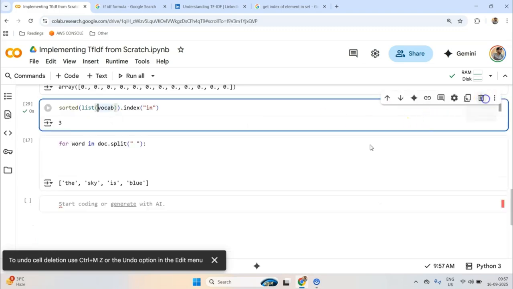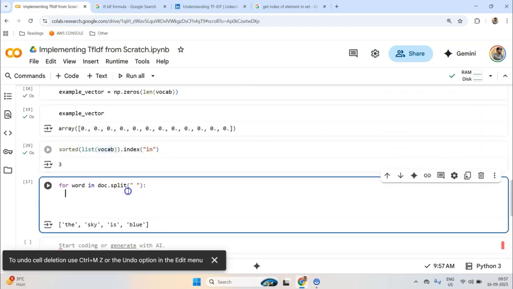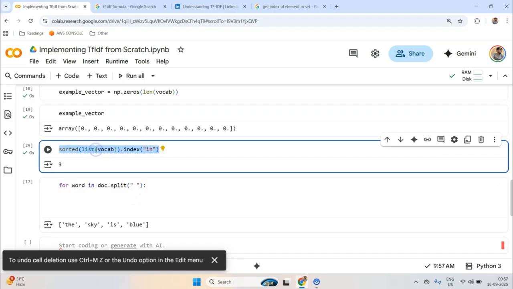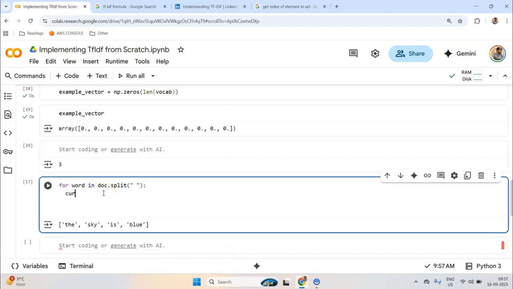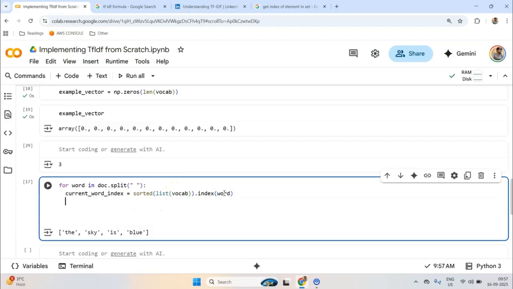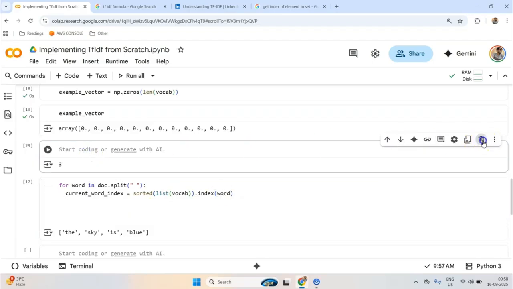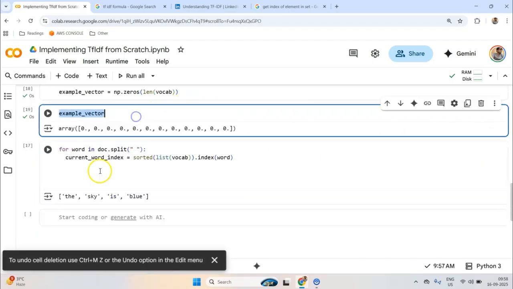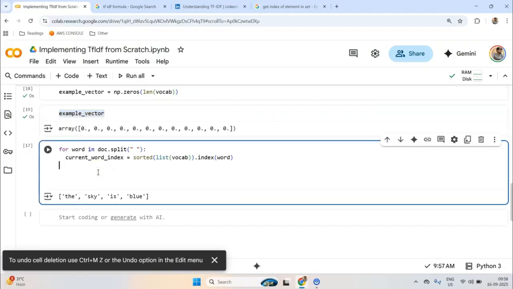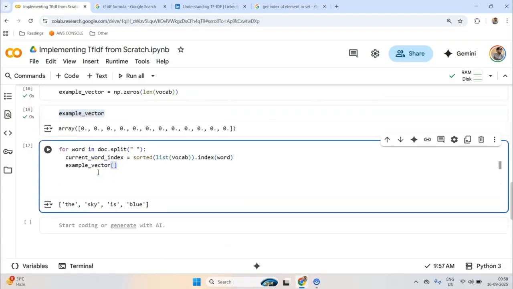Okay, now let me come back to the loop. For a given word, I'll set current word index equal to this, and this "in" should be replaced by the word. Now I have an example vector, right? I'll take my example vector, use this current word index, and simply add its frequency.